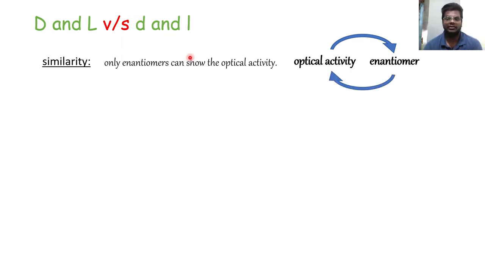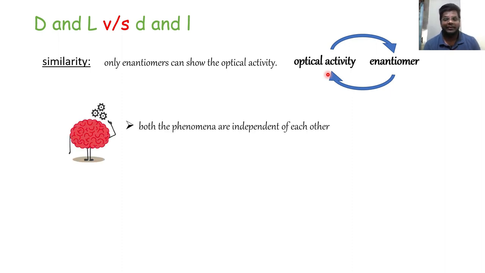So we know this for sure, that every enantiomer is showing some optical activity, but we don't know in which direction it will rotate the light, to the right side or to the left side. The only thing we know is that if any compound is showing optical activity, then it has to be an enantiomer, or if I have an enantiomer, it will definitely show some optical activity. But along with that, one more thing you have to keep in mind, that both phenomena are independent of each other. If an enantiomer is showing clockwise rotation, it does not mean that it has capital D configuration. It can have capital L also.